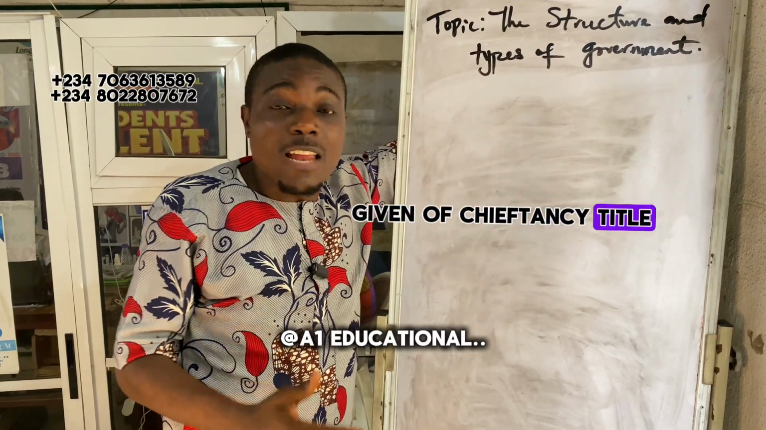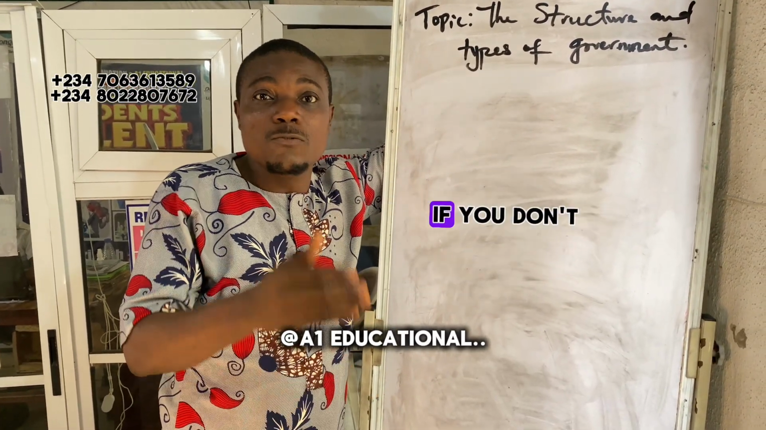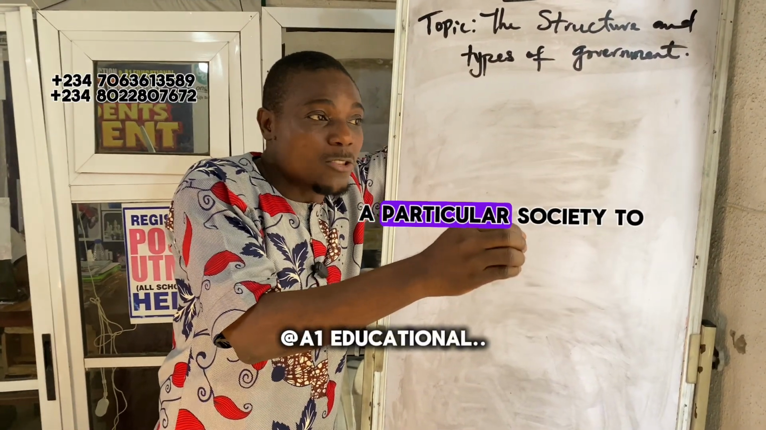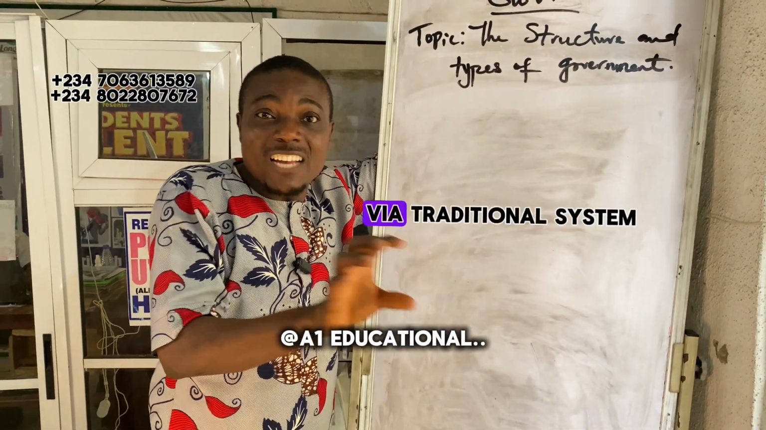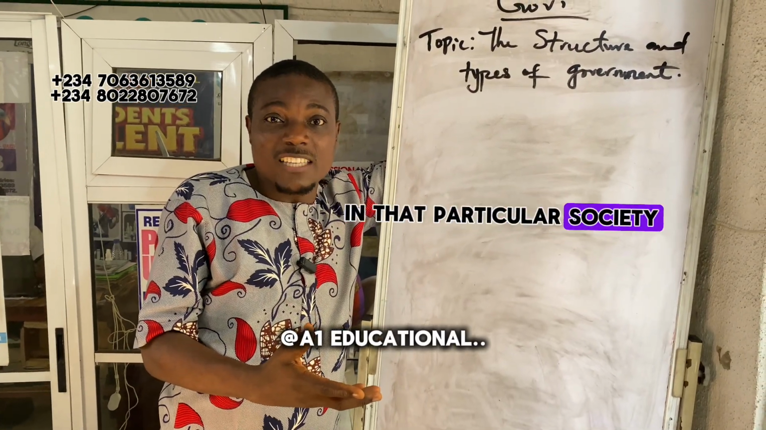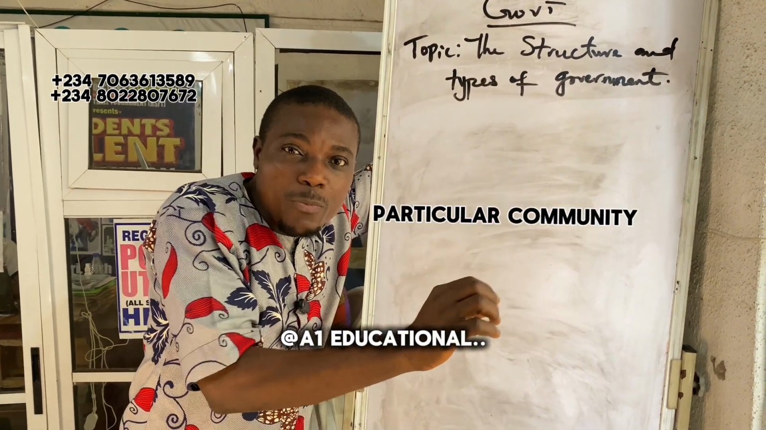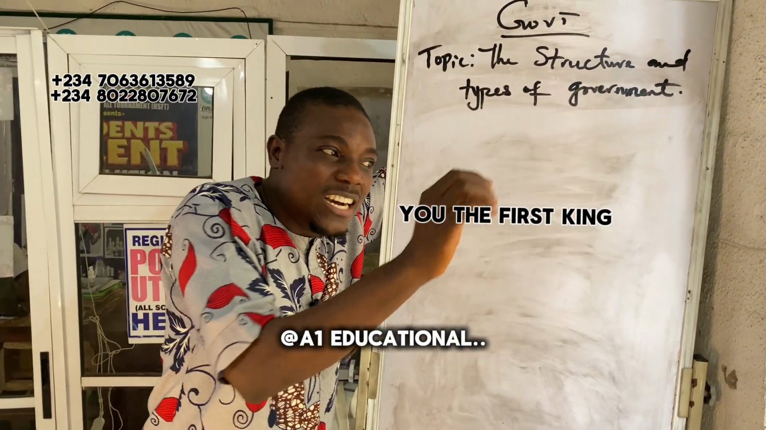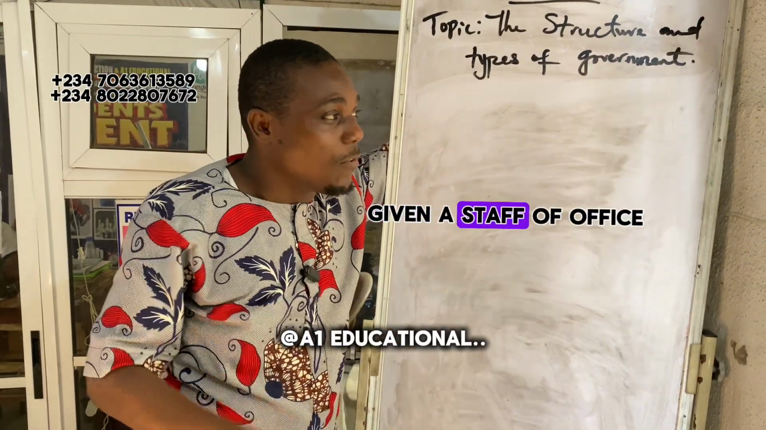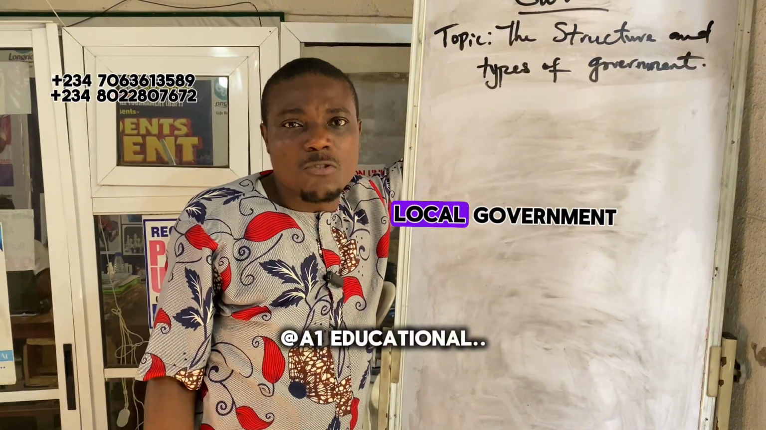Giving of chieftaincy titles, like for instance, if you want your street to be named after you, or if you want a particular society to be established via the traditional system, and you want to become a king in that society, you can go to a local government. They will name that particular community. They can make you the first king in that community, and you'll be given a staff of office. That is one of the functions of the local government.